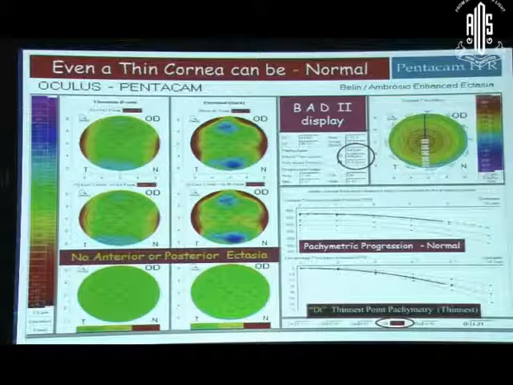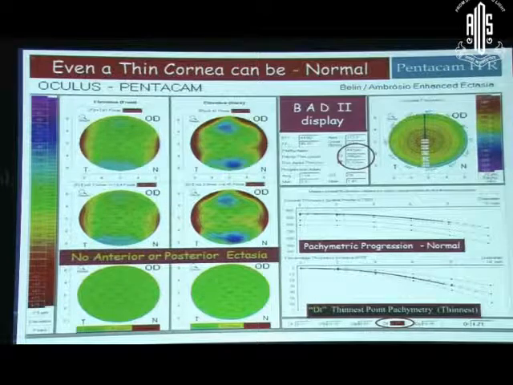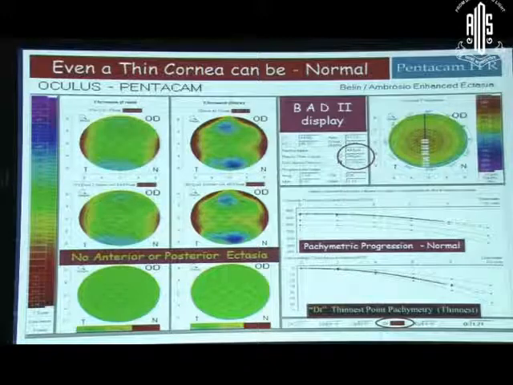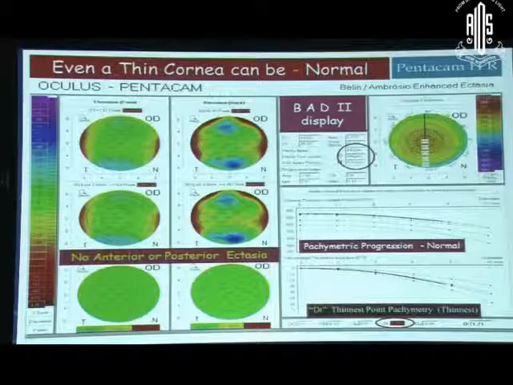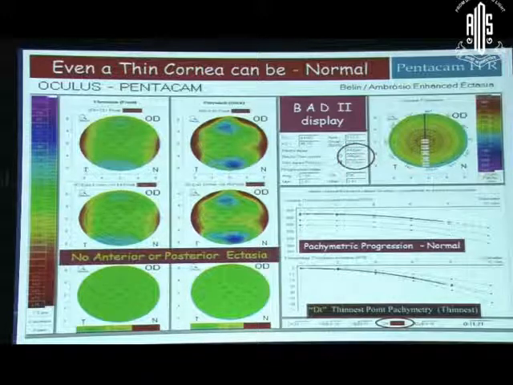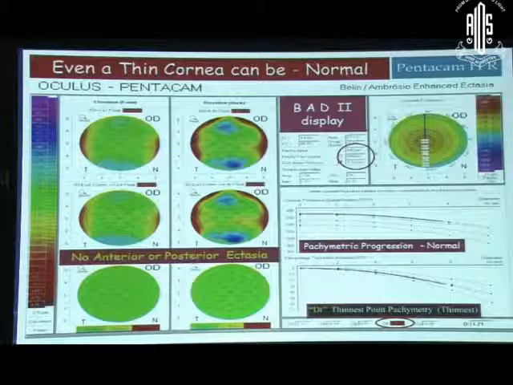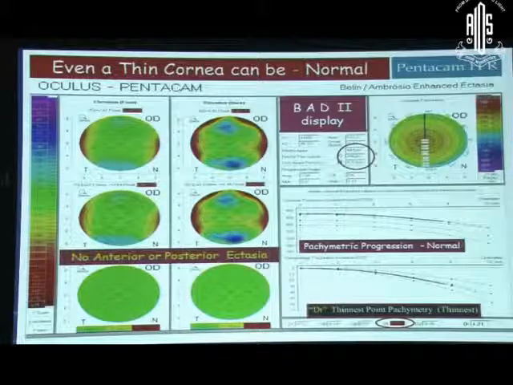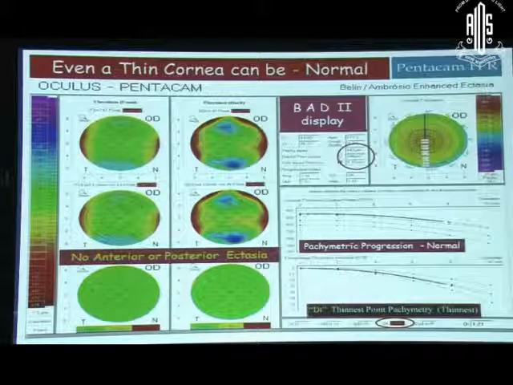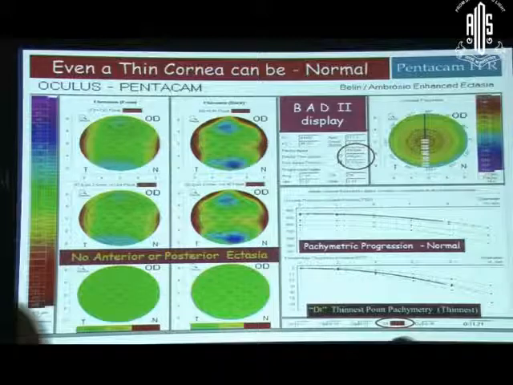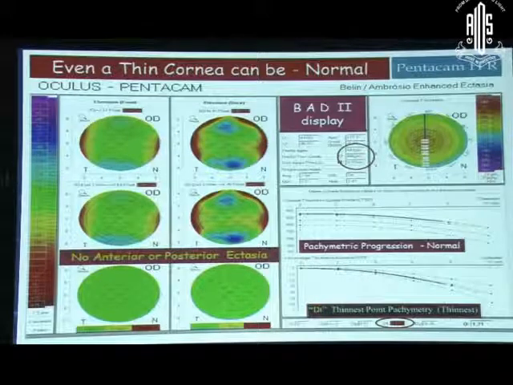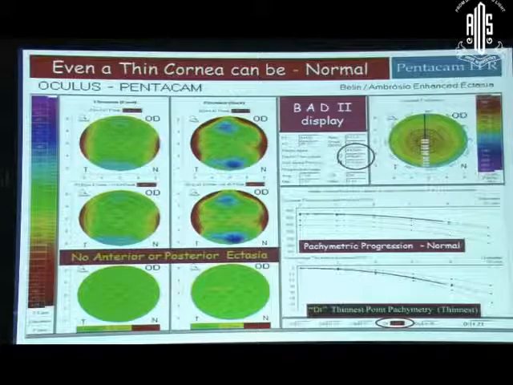Now, this is a very interesting case I wanted to have a look at, because you see this is a patient who hasn't had any surgery done till now. You see the pachymetry at the apex is 447 and the minimum corneal thickness is 446. Now anybody would say that this patient might have corneal ectasia, a very high probability of corneal ectasia. But as soon as you do a BAD analysis, Belin-Ambrosio analysis of these patients, you find that there's absolutely no anterior or posterior ectasia.